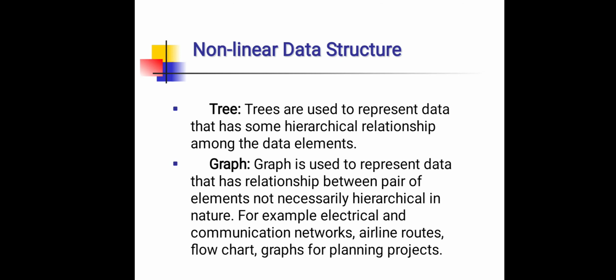Trees are used to represent data that has some hierarchical relationship among the data elements, and graph is used to represent data that has a relationship between pairs of elements, not necessarily hierarchical in nature. For example, electrical and communication networks, airline routes, flowchart, graph for planning project.